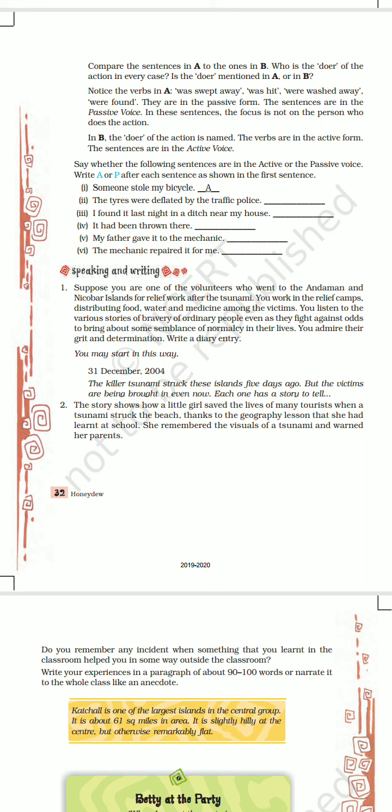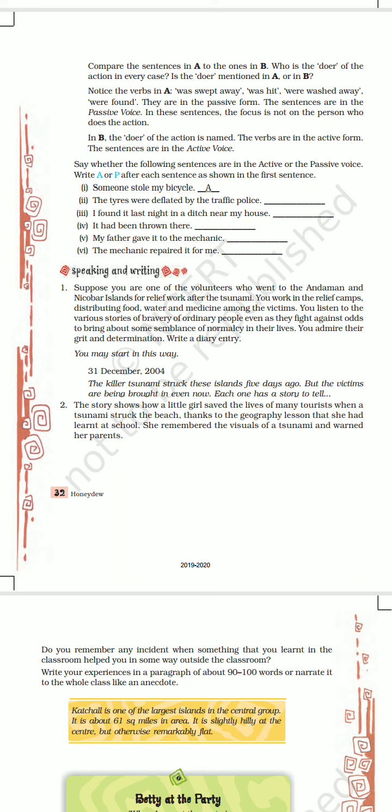I found it last night in a ditch near my house. I found it. I is our subject. I did something. Yes, I found something. So, our subject I is active. That's why this sentence is in active voice.